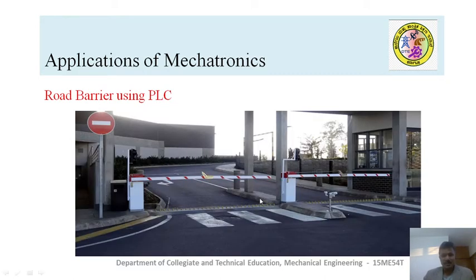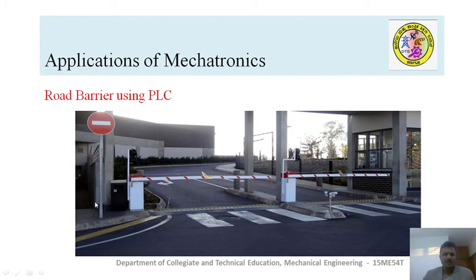Yeah, this is one you might have already seen if you have travelled on the national highways: tolls, where they collect the money. Most of the national highways are maintained by private agencies. This is a bar, driven by an electric motor, and it has a number of sensors to sense the vehicle. Whenever a vehicle comes near this bar, the sensor senses it and sends a signal to the microprocessor.